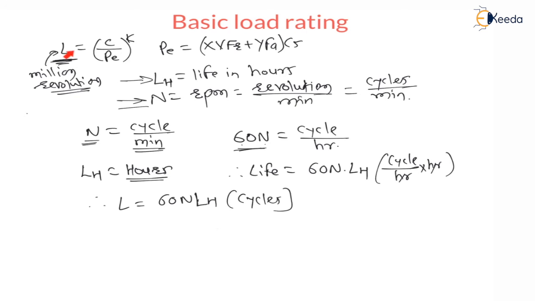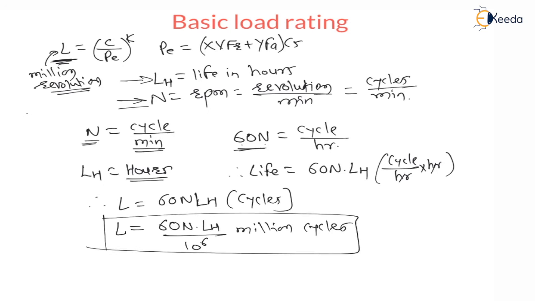But my dear students, in this formula the life is in million cycles. It is million cycles, right? In million revolution. Therefore to find it in million we have to divide by 10 to the power 6. Therefore it is 60N into LH divided by 10 to the power 6, which is in million cycles, right? And this is your life. This is how we have to convert hours into million cycles. Therefore L is equal to 60N LH divided by 10 to the power 6, where L is in million cycles, N is RPM, LH is in hours.